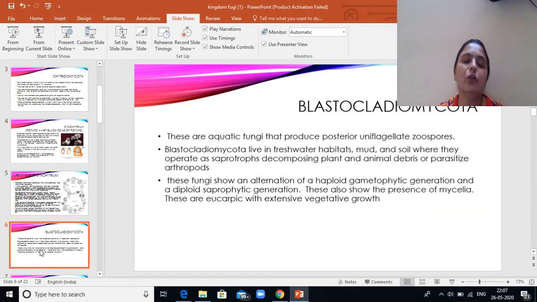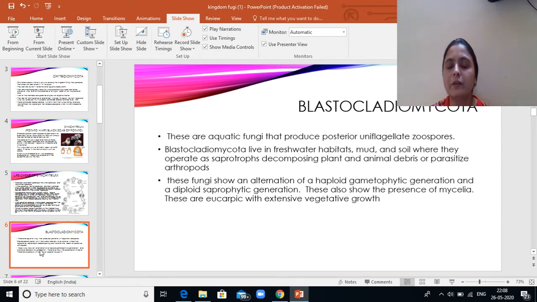The next group is the Blastocladiomycota, which are aquatic fungi, and these also produce the posterior uniflagellate zoospores. They live in freshwater habitats like mud and soil, where they operate as saprotrophs, decomposing plant and animal debris. They can also parasitize arthropods. These fungi show an alternation of generations, in the haploid gametophytic generation and the diploid sporophytic generation. They show the presence of mycelia and thus they are eucarpic and show extensive vegetative growth.